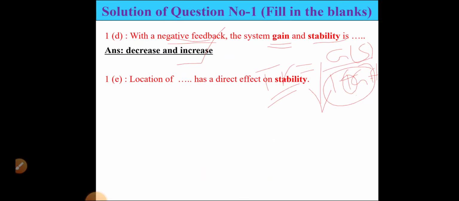Okay. So next, location of dash has a direct effect on stability. Location of poles has a direct effect on the stability.